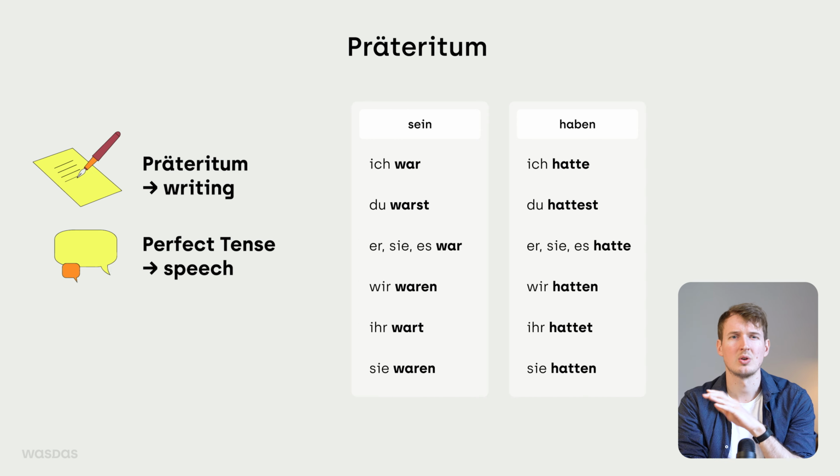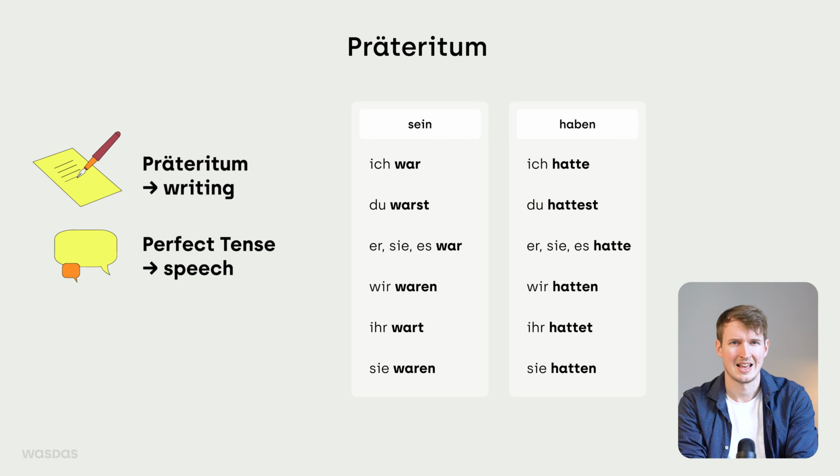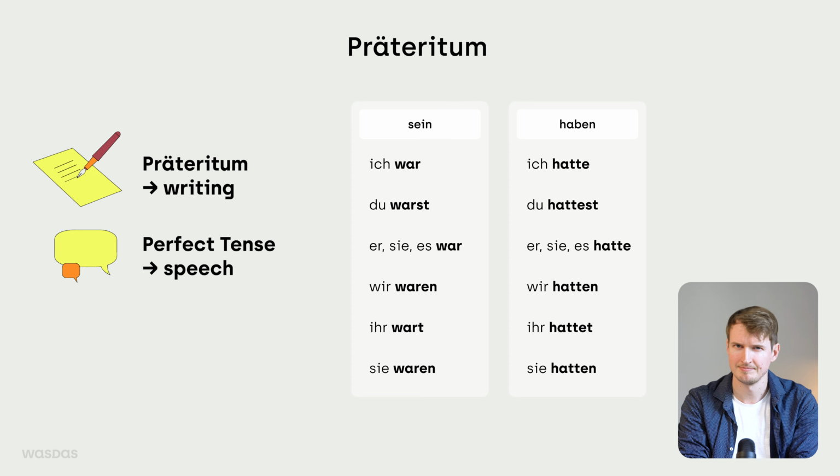What have we learned today? We learned that we usually only use the Präteritum in writing, whereas we use the perfect tense to talk about past events. But there are two very important exceptions here where we actually do use the Präteritum in speech, haben and sein. If you want to know more about the Präteritum, you have to jump ahead to our A2 course. If you want to learn more about the perfect tense, you only have to jump ahead to chapter 18 here in our A1 course. Just check the description below.